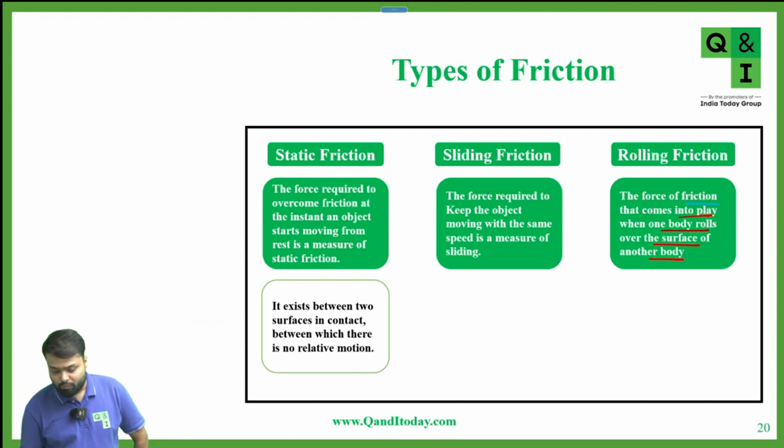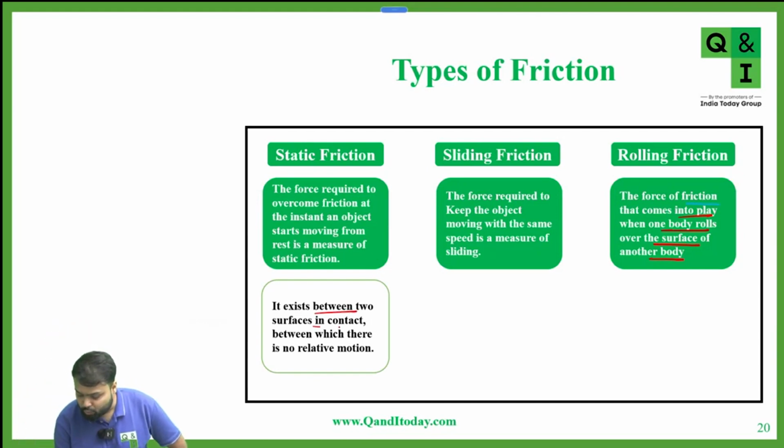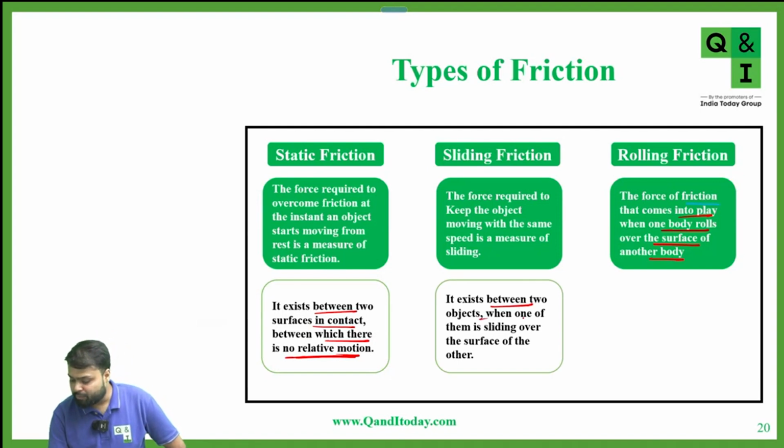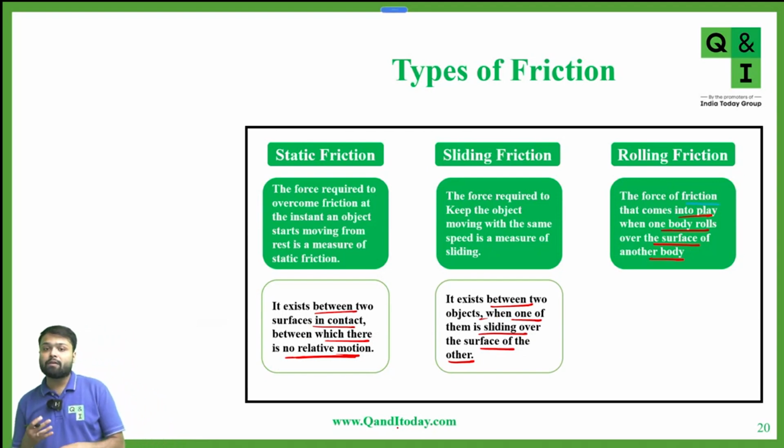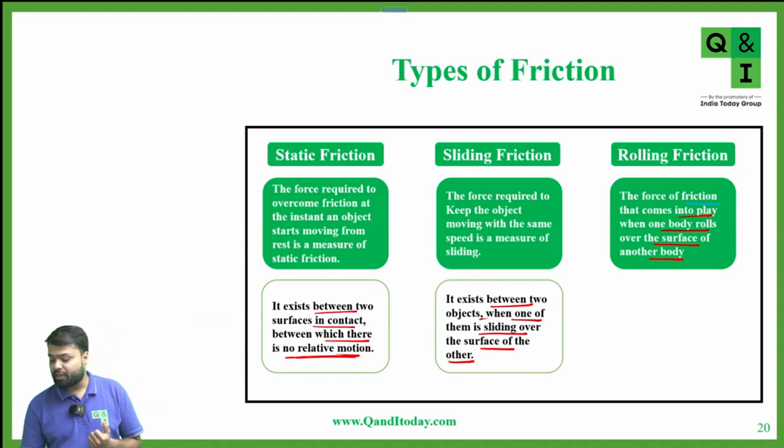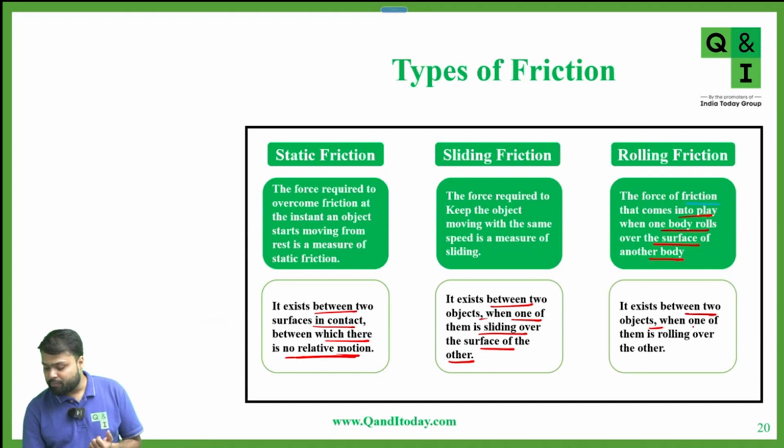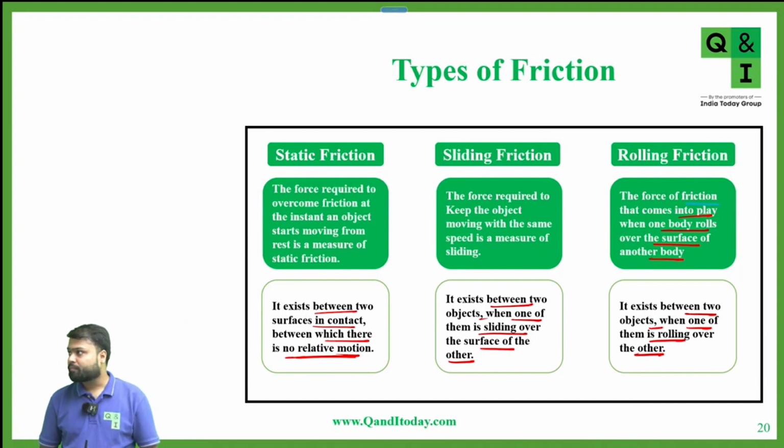Okay. So what is static friction? It exists between two surfaces in contact between which there is no relative motion. When there is no relative motion, the friction acting is static. Now sliding friction exists between two objects when one of them is sliding over the surface of the other. And rolling friction exists between two objects when one of them is rolling over the other. Yes or no? Yes, sir. This is static, sliding, and rolling.